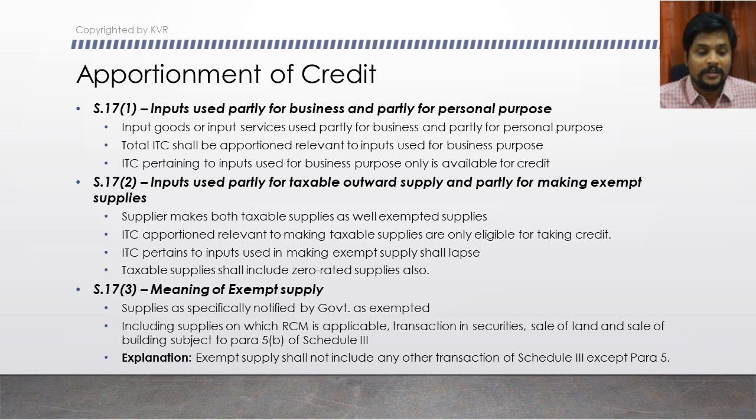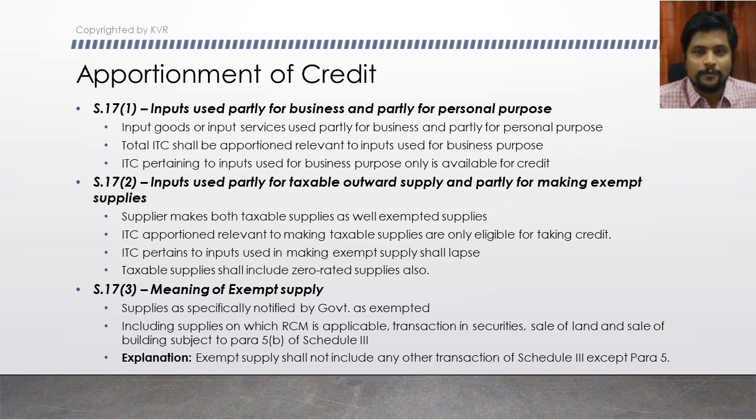Let us go into the section of the CGST Act. Section 17 subsection 1 says that when inputs are partly used for business purposes and partly for personal purposes, the total input tax credit on those inputs shall be apportioned, between what is relevant for the inputs used for business purposes and what is relevant for the inputs used for personal purposes.